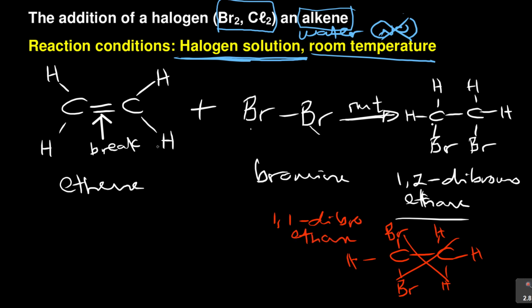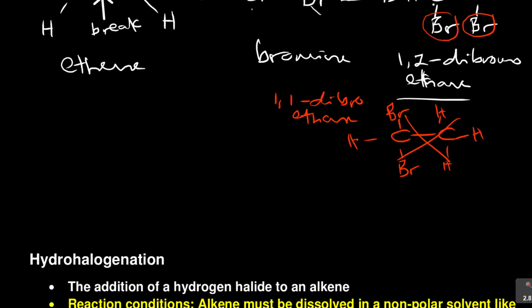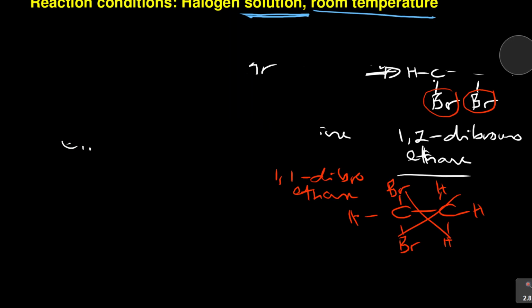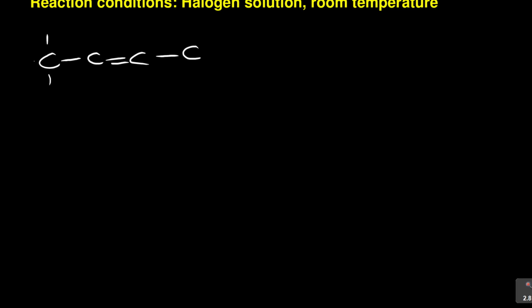It won't form. Why? Because when you are breaking, you are leaving 2 empty spaces, one on each carbon, right? Not on the same carbon. So the bromine will attach to different carbons. Alright, so if I can try another one for you, just a quick one, with chlorine. For example, if I say you have got this structure which is but-2-ene.